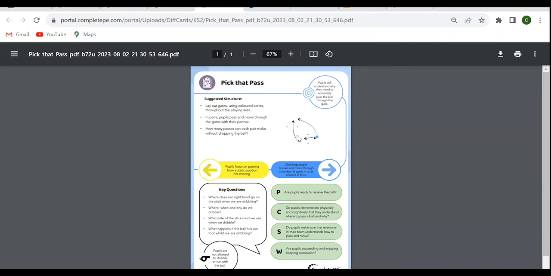But the idea is if the pupils have the card, they can personalise their own learning. They can also use the card to peer and self-assess. First and foremost, the cards are there to support you to adapt the learning according to your pupils' needs. But obviously, it is another way that you could make use of those cards.